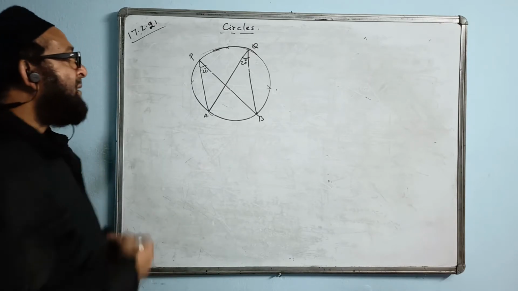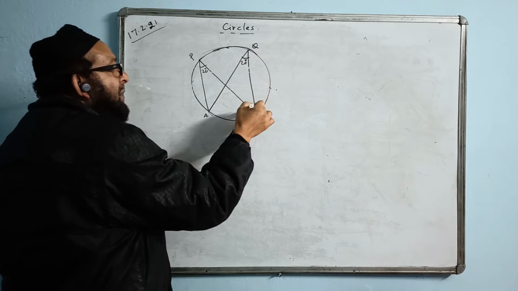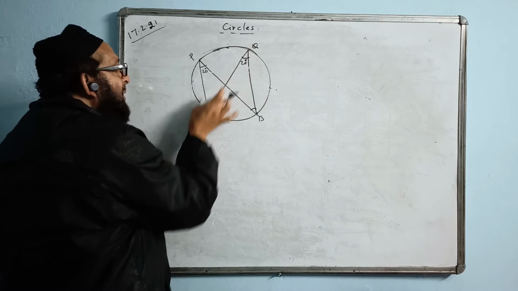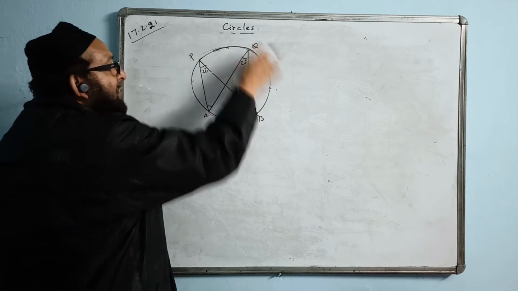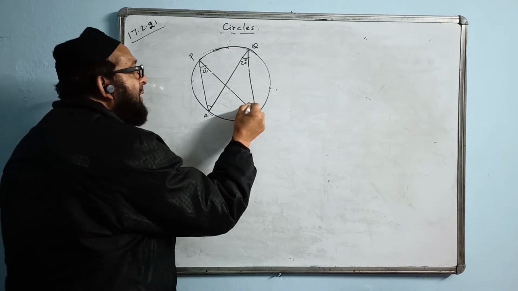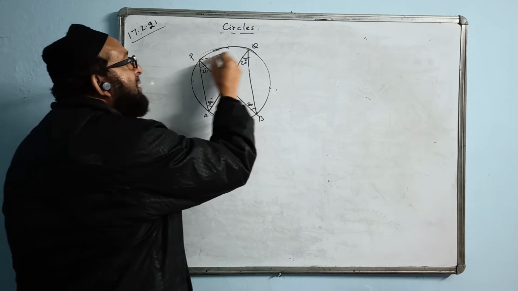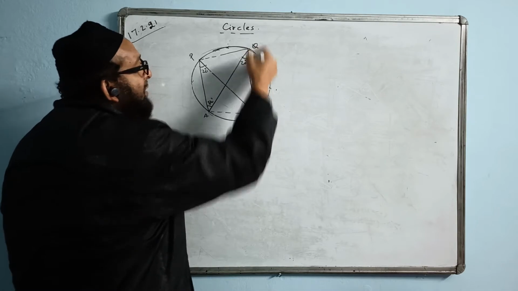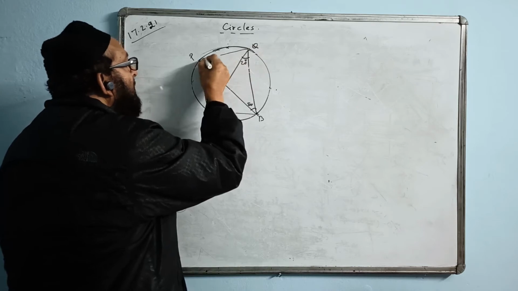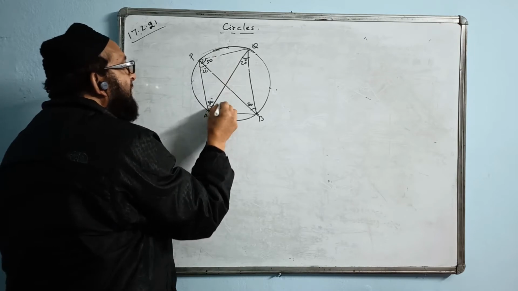Similarly, we can take the angles in the segment PQR. PQ is making an angle at B, PQ is making an angle at A also. The two angles on the remaining circumference will be equal. Suppose this is 80, this will also be 80. Similarly, if I join this line, and I take the arc BQ, then this angle and the angle made by arc BQ will also be equal. Say this angle is 50 degrees, this angle will also come 50.